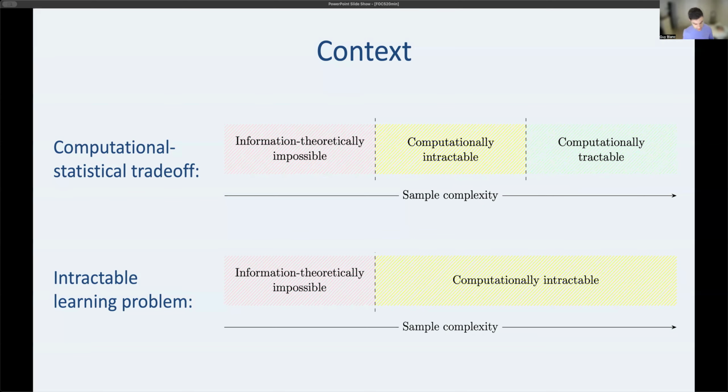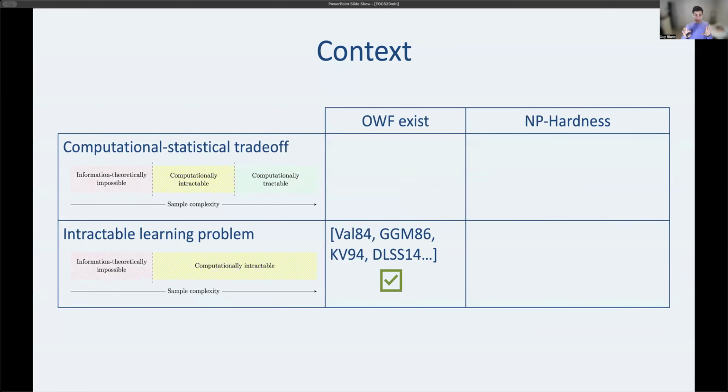These 2 types of intractability and trade-offs allow me to talk a bit more about prior work. So I want a 2 by 2 grid here. One dimension is the type of behavior of the concept class. And for these intractable learning problems, essentially as soon as PAC learning was invented, we knew that some problems are intractable under cryptographic assumptions. And also we have them under other average case assumptions. So like DLSS here is not cryptographic, but a different average case complexity assumption that there are intractable problems.